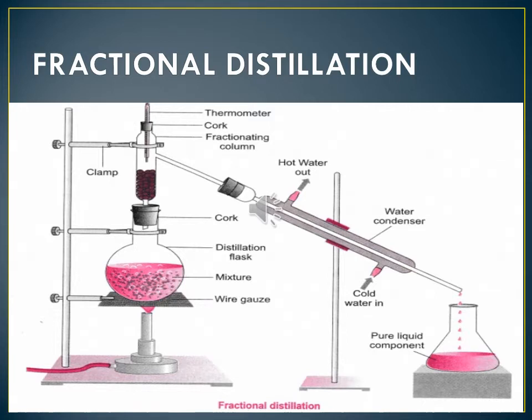Now we have to see fractional distillation. Simple distillation we already started. Fractional distillation is used to separate two or more miscible liquids which do not differ much in their boiling points. When the difference in boiling points is less than 25 Kelvin, fractional distillation is employed.